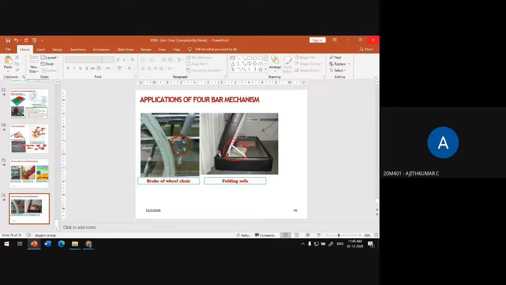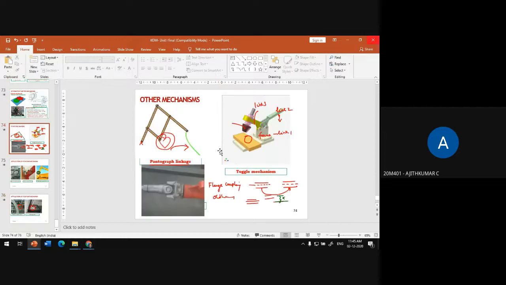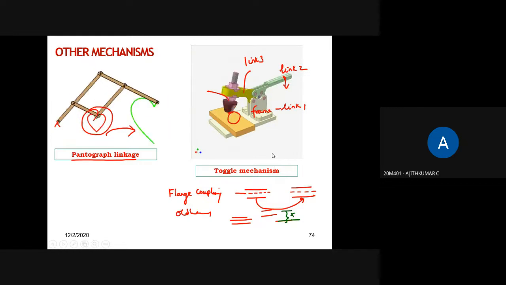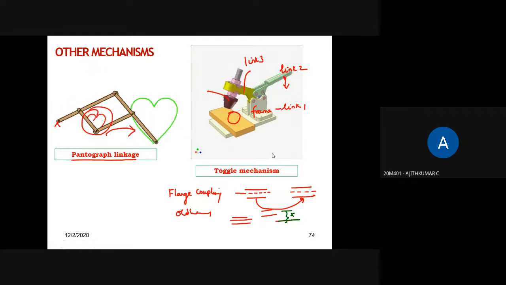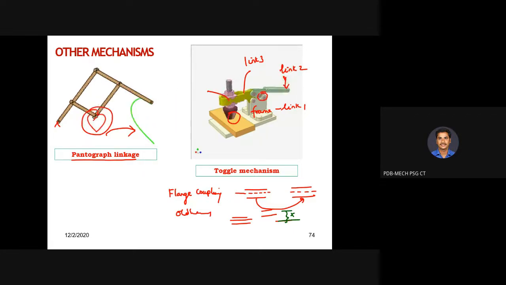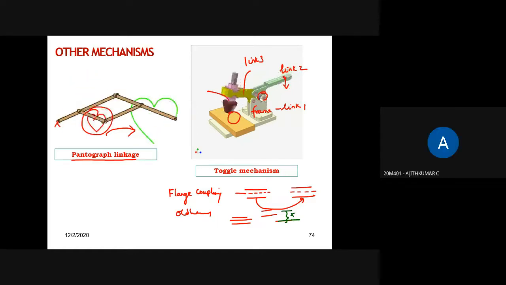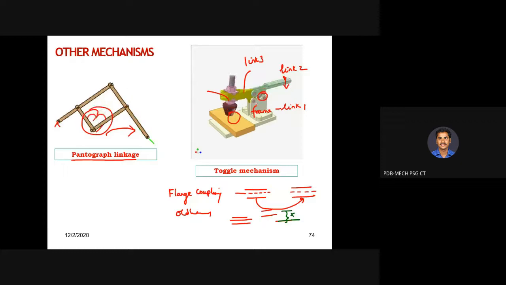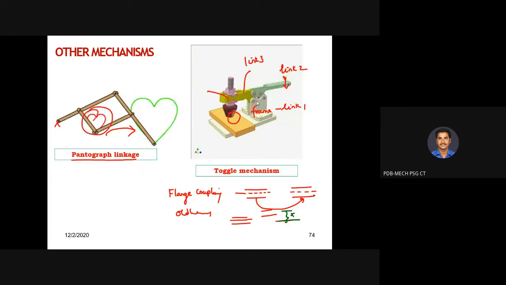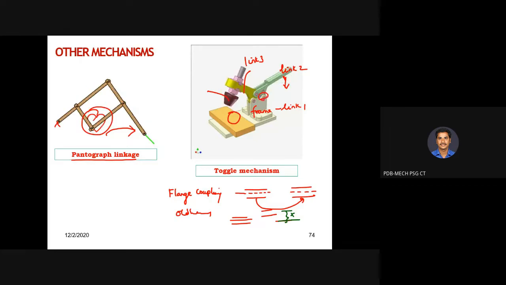Sir, in the toggle mechanism, please show that picture for a minute, sir. Sir, in that, between the frame and link two, there is another intermediate link, isn't there, sir? This one. Yes, this one. Yes, it is also a 4-bar mechanism. Okay sir, it is correct only. But it is an integral part. That green color is an integral part, where here we are using a small portion. The other blue color is visible, isn't it? That is another one. It is correct. Very good.